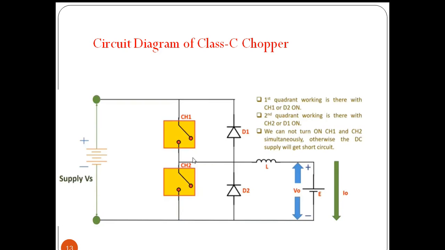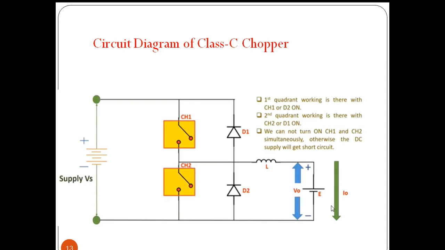So earlier, whenever switch 1 is on, the inductor charges with this left side terminal as positive. The energy is stored. Whenever CH1 is off, the polarity reverses across the inductor. The stored energy across the inductor will drive the current, so D2 will conduct and the current flows in this closed path.